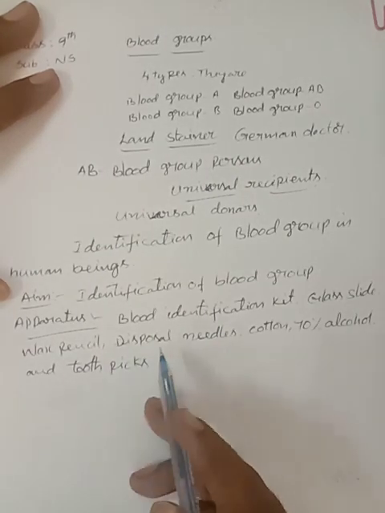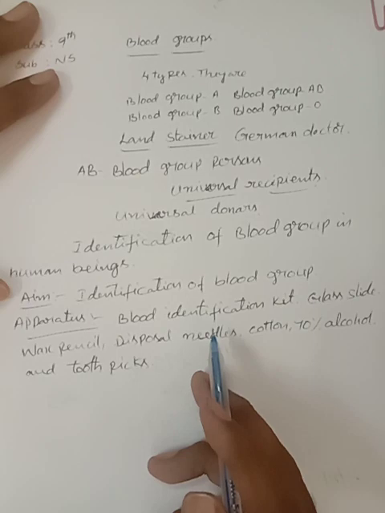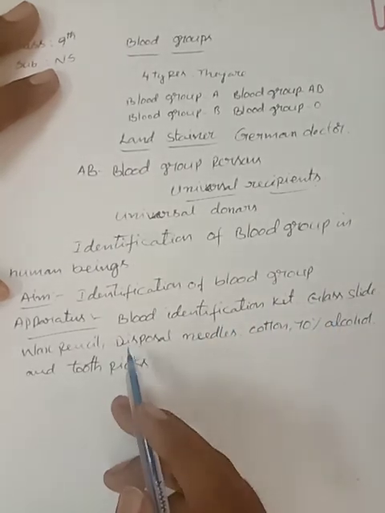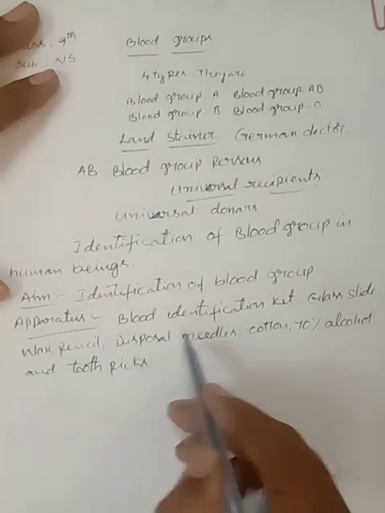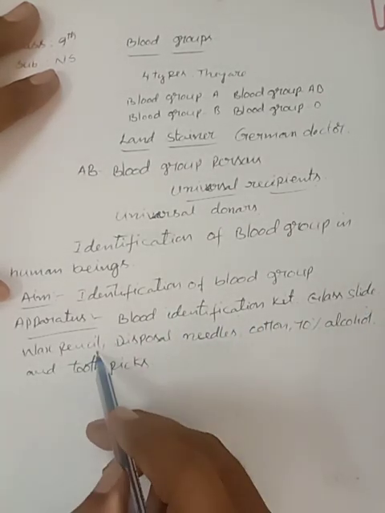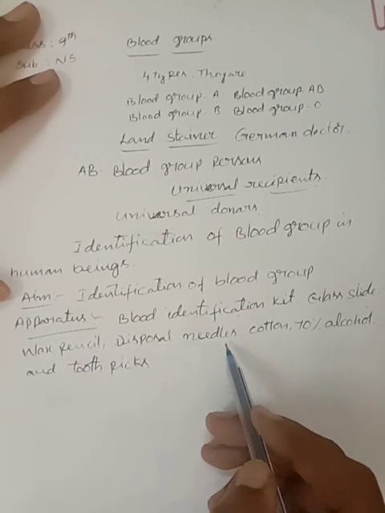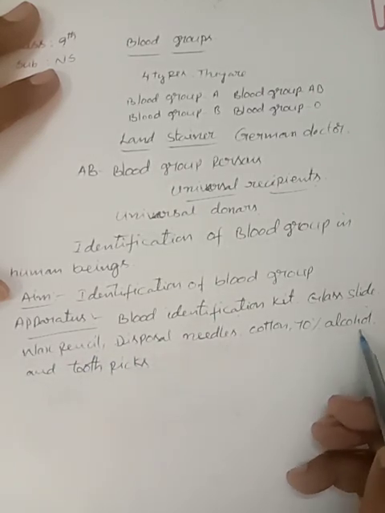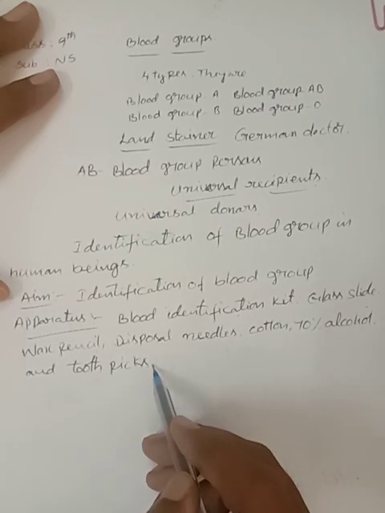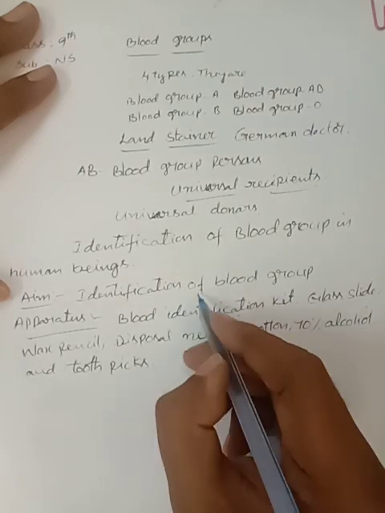These are the apparatus required for the identification of blood groups. Once again, children: blood identification kit, glass slide, wax pencil, disposable needles, cotton, 70% alcohol, and toothpicks.